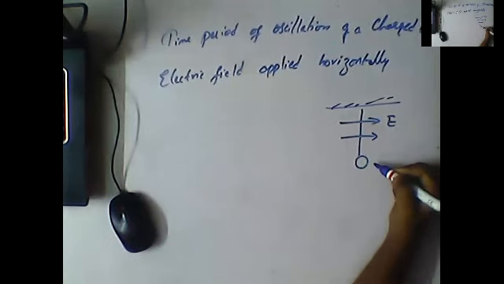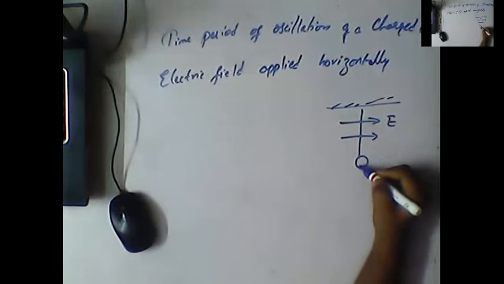So consider a charge suspended in a uniform electric field in which the electric field is horizontal like this. Now, for example, this is a test positive charge.